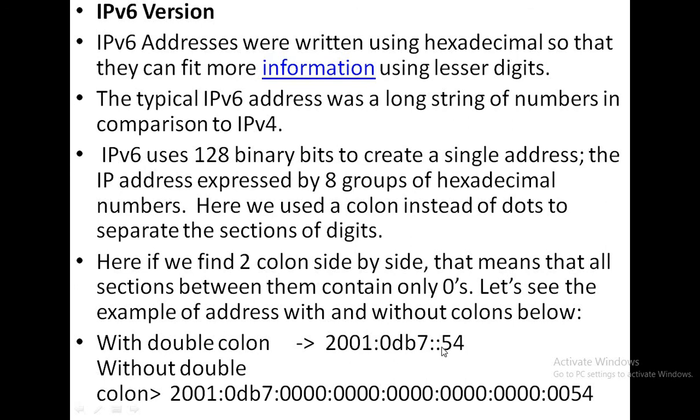After that, two series of zeros are there, each containing four zeros. Here are 1, 2, 3, 4 and 5 groups of zeros. After that 0054 is there. So this is the long digit representation of the IPv6 version.